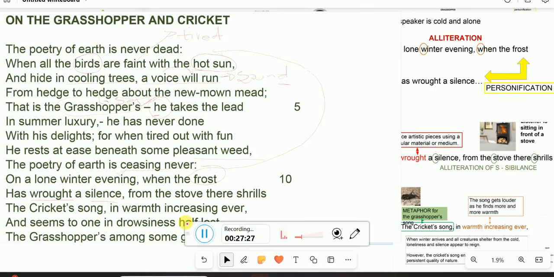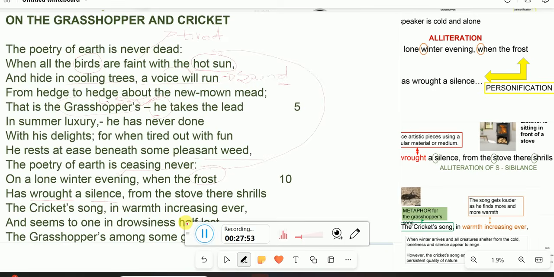What is the similarity? What remained silent? Remember in the octave, summer, a scorching sun, forced the birds to be silent. Here now, the frost causes everyone to be how? Silent. Because the word wrought means to exert force upon, meaning that now it's extremely cold.